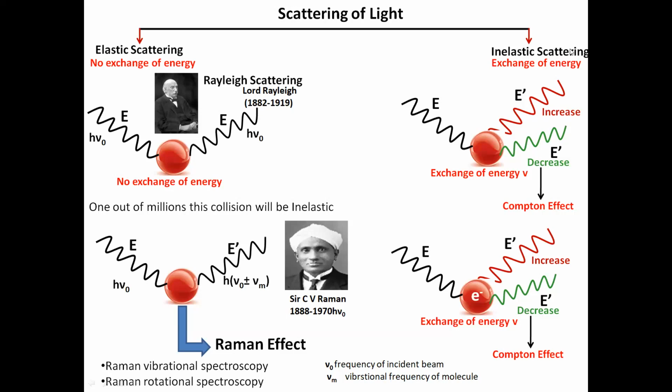In the other condition, where the scattered light has gained energy, it means the material has donated a part of the energy from its structure to the incident light, and it enhances the intensity of the scattered light. That's why I have shown it by red color here.